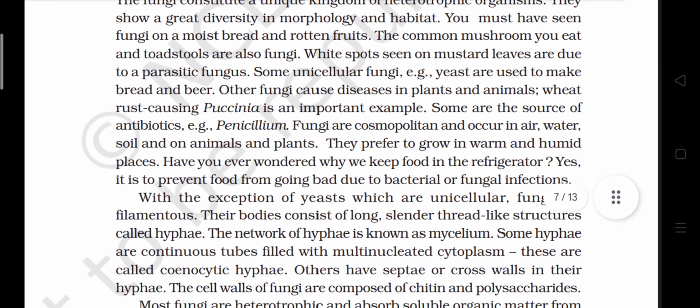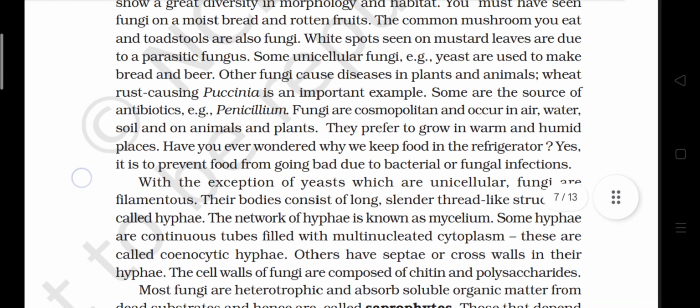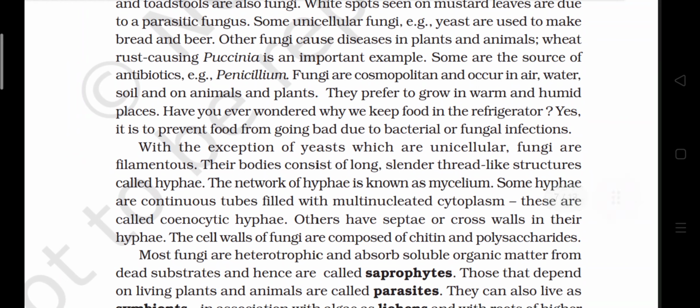Wheat rust causing Puccinia is an important example. Some are the source of antibiotics, example Penicillium. Fungi are cosmopolitan and occur in air, water, soil, and on animals and plants. They prefer to grow in warm and humid places. Have you ever wondered why we keep food in the refrigerator? Yes, it is to prevent food from going bad due to bacterial and fungal infections.